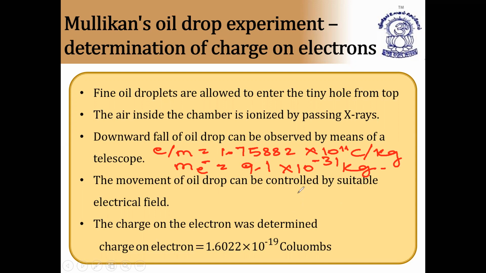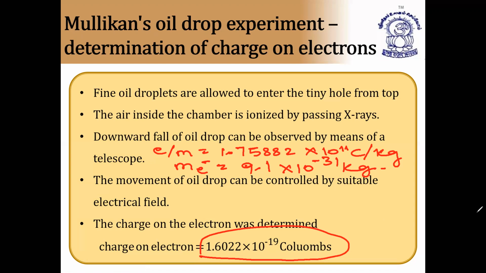That is e/m is equal to, so we can get the charge of the electron, which is 1.602 × 10^-19 coulombs.